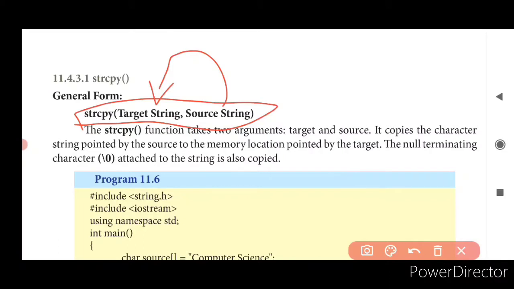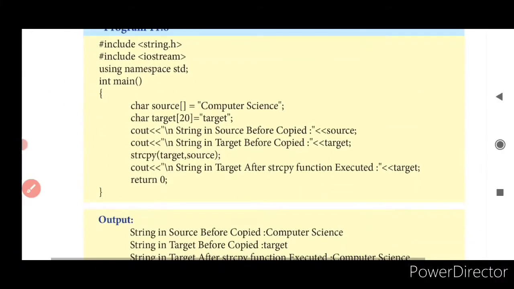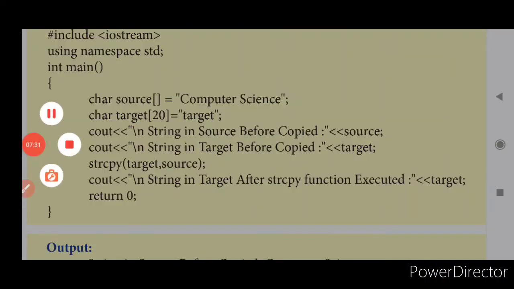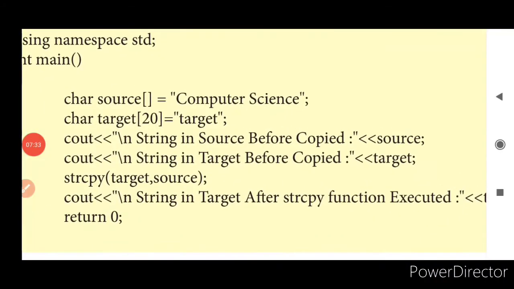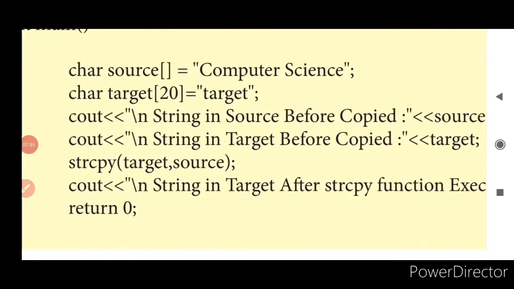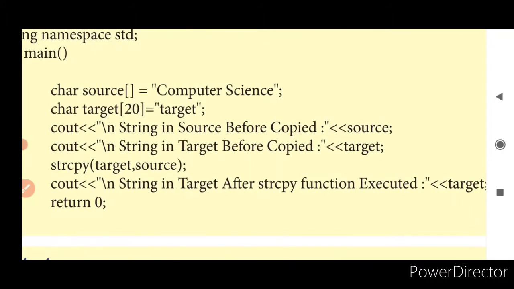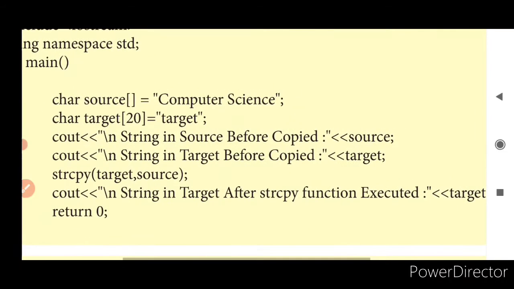So if I have to use strcpy, what header file should I include? The string.h header file should be included. If not, this function is not going to work. So the execution will always start from main. Let us start from there itself. Yes? Is it clear? I believe it is clear now. Your execution always starts from main.